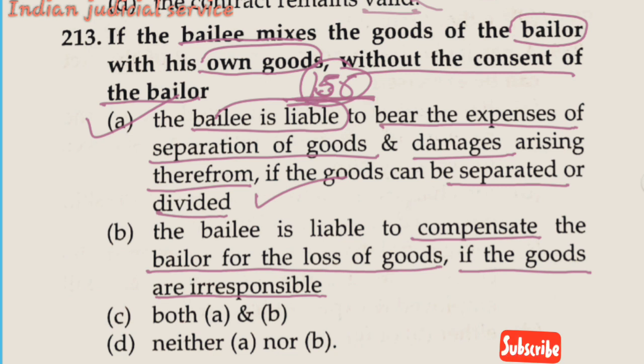In this section, the bailee who mixes the goods of the bailor with his own goods, and these goods are separated and divided, if there are any expenses, such expenses are paid by the bailee, and if any damage arises from this mixture, such damage is also paid by the bailee. So this is provided in Section 156. So the answer of this question is option A.